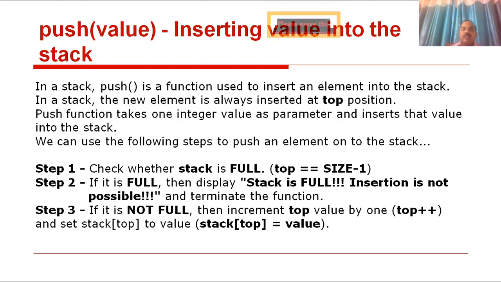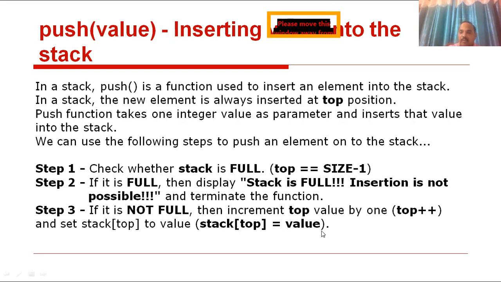Clear? Check whether the stack is full: if top == size - 1, and if it is true, the stack is full. Step 2, if it is full, then display stack is full, insertion is not possible, and terminate the function. Step 3, if it is not full, so top != size - 1, then increment the top value by 1 and set stack[top] = value.